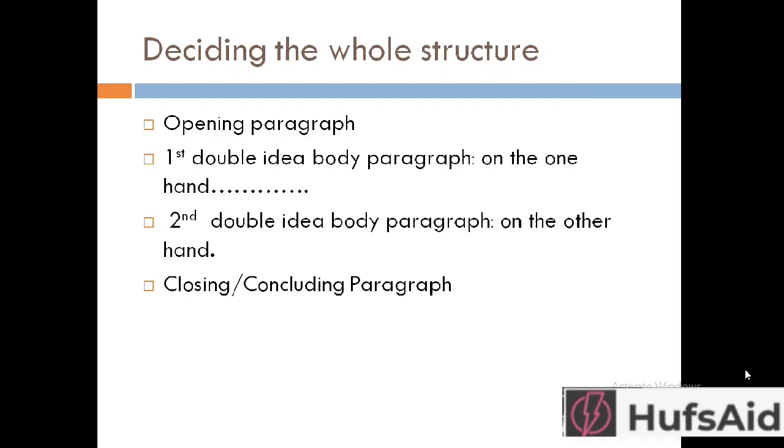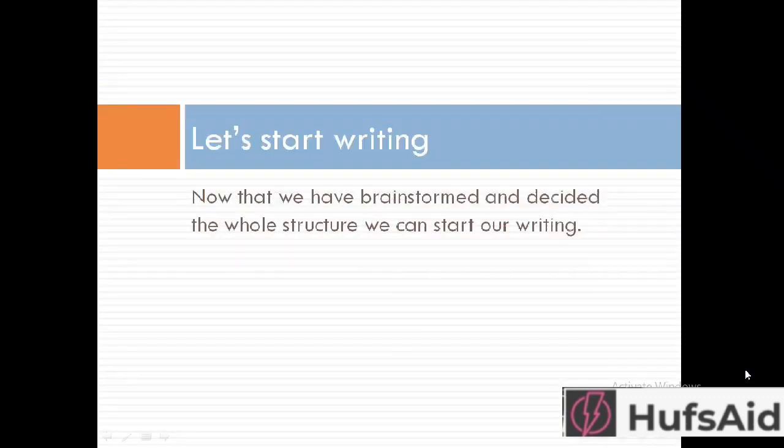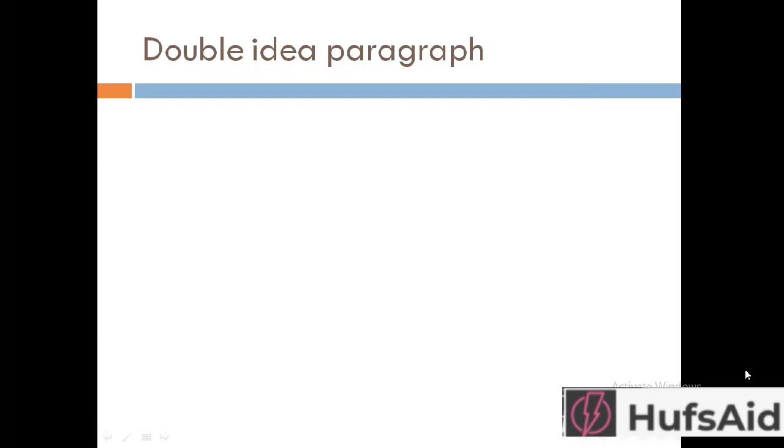That is it. So let's start writing. Now that we have brainstormed and decided the whole structure, we can start our writing. Now that we have written our opening paragraphs and the linking words, this is all that we have brainstormed till here. Now let's discuss what a double idea paragraph is and how we write it.